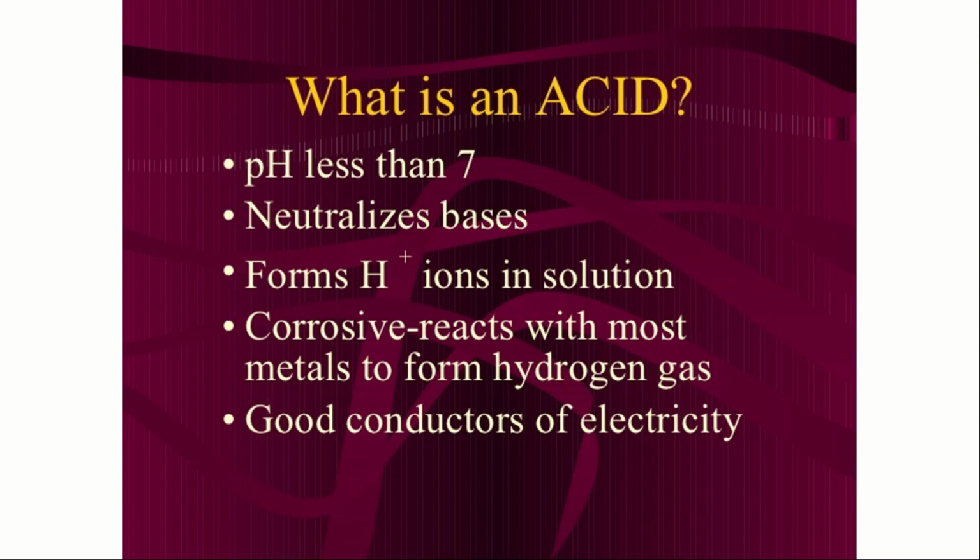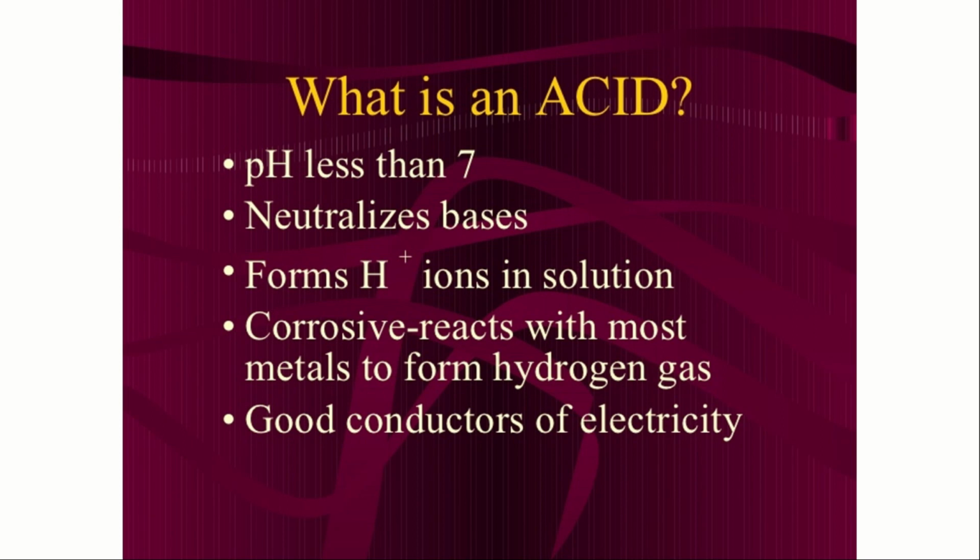First, we have to know in detail what an acid is. An acid is one which gives out H plus ions. It has pH less than 7. Any substance which has pH less than 7 is said to be acidic, and one which has pH more than 7 is said to be a base or alkaline. A pH of exactly 7 is said to be neutral. It is neither acidic nor basic. So it neutralizes the base. This acid particularly neutralizes the base.